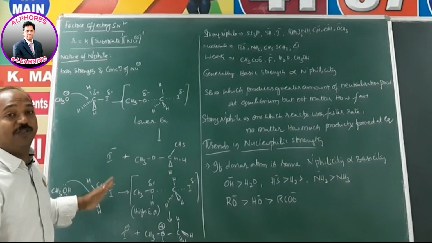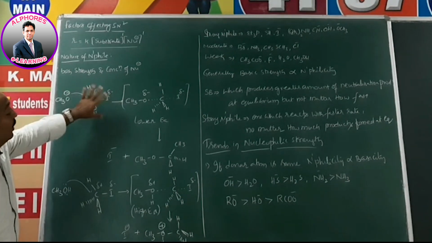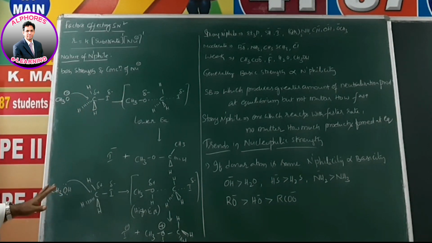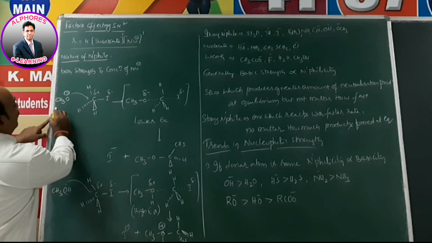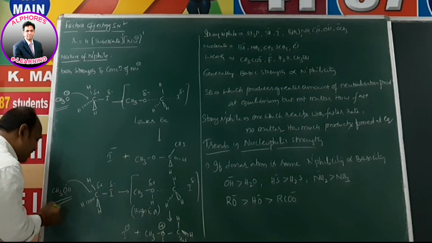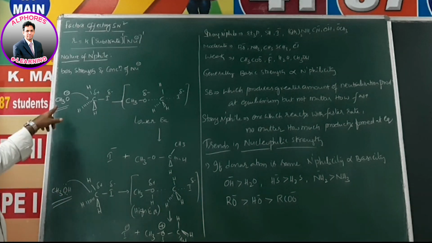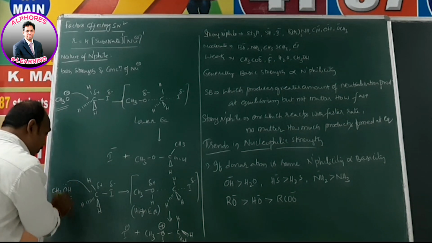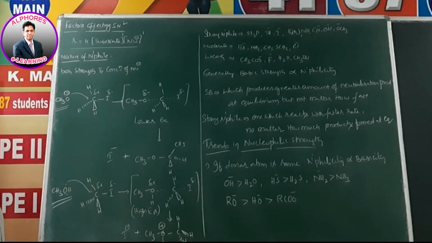So what is the difference between these two while performing the reaction? Now CH3O minus I am saying is a strong nucleophile, and CH3OH is a weak nucleophile. How do we know that? In CH3OH the oxygen is electron rich and in CH3O minus the oxygen is also electron rich. Both are electron rich.